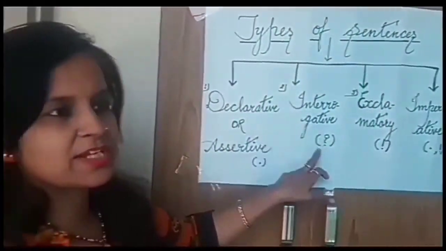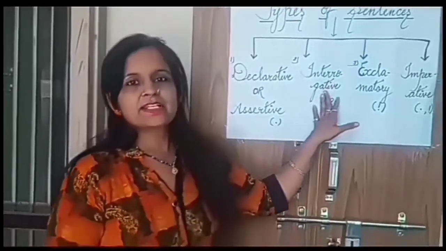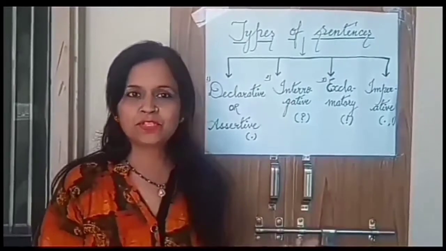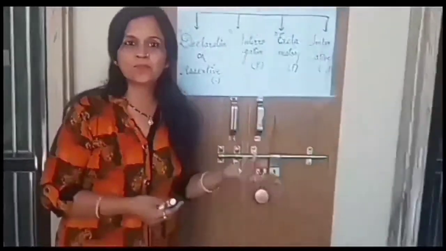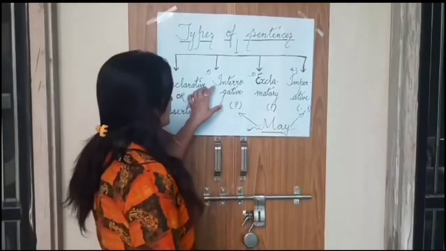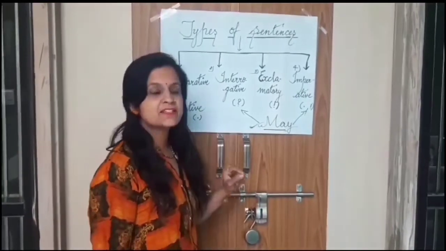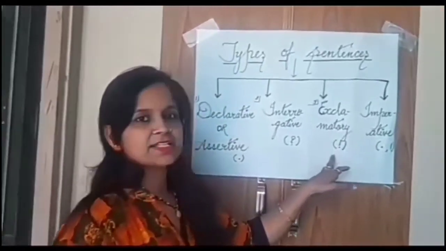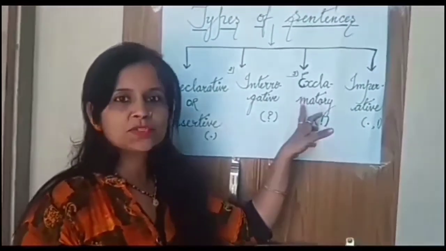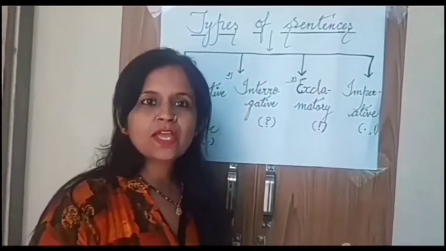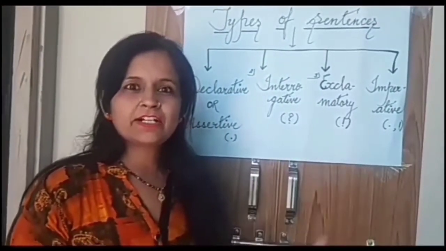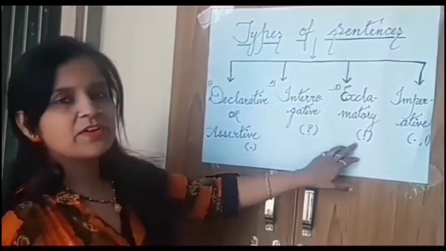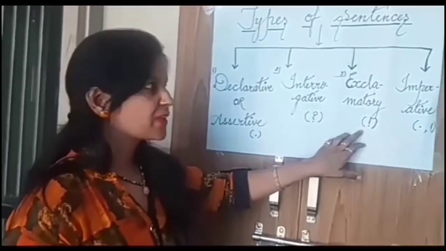The second one is interrogative sentences. Interrogative sentences are used when a question is asked. For example, how are you? Here the question is, आप कैसे हो? Interrogative sentences always end with a question mark. The third one is exclamatory sentences. Exclamatory sentences show joy, sorrow, happiness, wonder, surprise, and like this, and they always end with an exclamation mark.